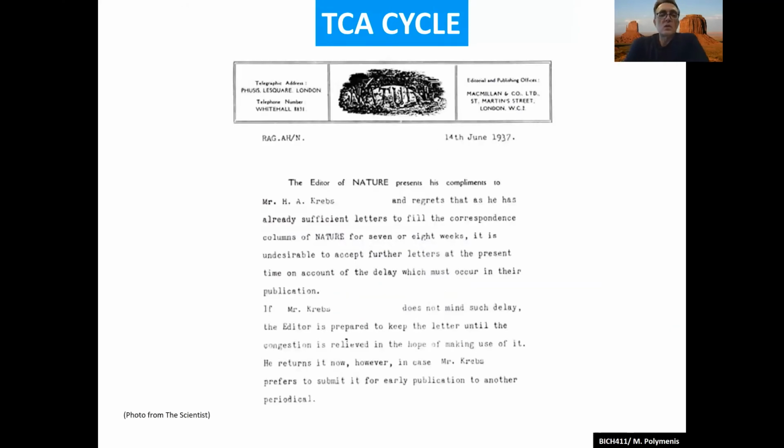And it's an interesting story: when he first proposed that there is a cycle, he submitted the manuscript for publication to a very prestigious journal, Nature, and was rejected. It's not a pleasant position to be in as an editor of a journal when you reject something that will become Nobel Prize worthy. But it was, and that was the letter that Krebs received from the journal. It was not rejected for any particular flaw. He was widely respected, Krebs was, and it was just that they didn't have space for his paper.